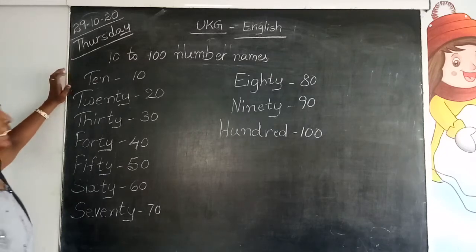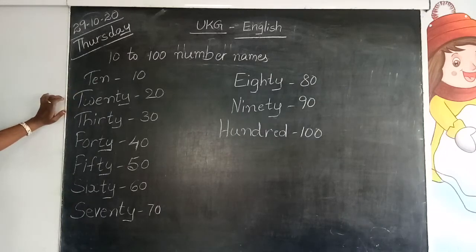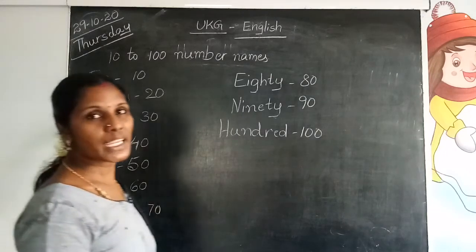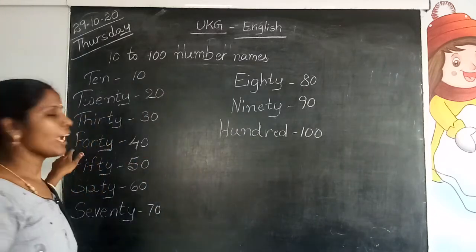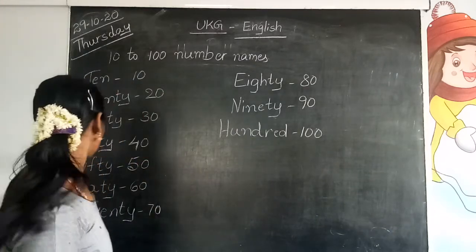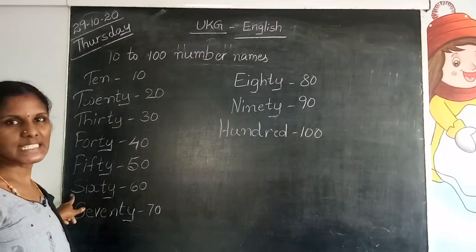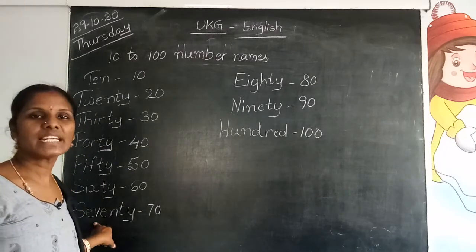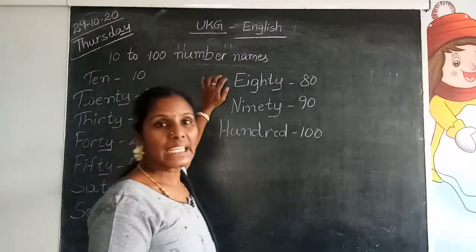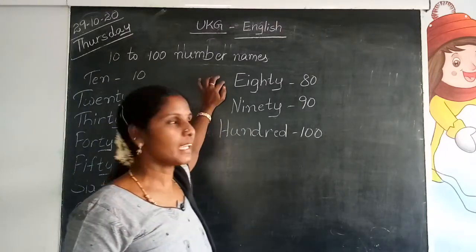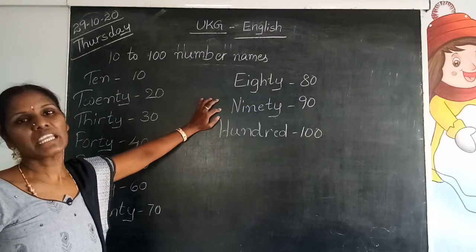TEN 10. TWENTY 20. THIRTY 30. FORTY 40. FIFTY 50. SIXTY 60. SEVENTY 70. EIGHTY 80. NINETY 90.